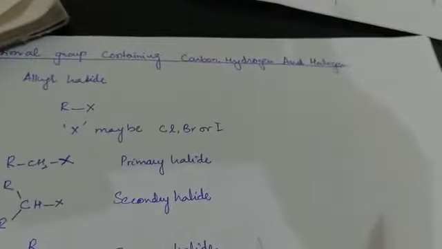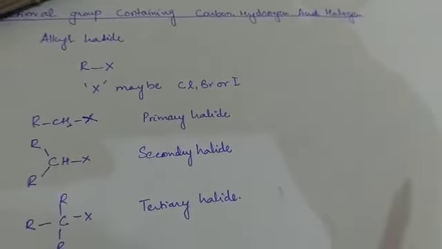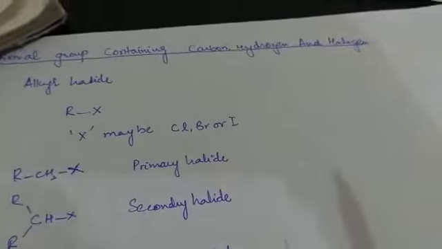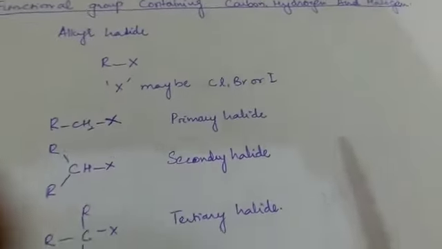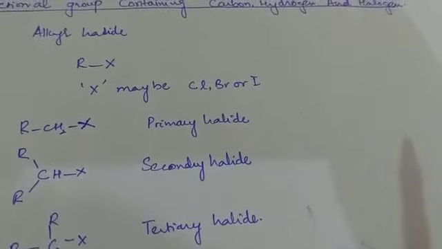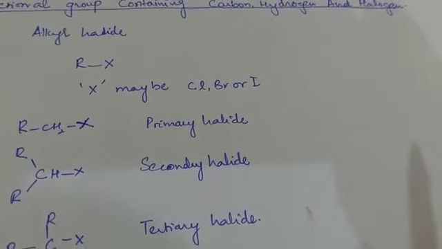The other is the functional group containing carbon, hydrogen and halogen. Carbon, hydrogen and halogen consist of alkyl halides. This X shows the halogens and it could be chlorine, bromine or iodine, and they are known as the halides.